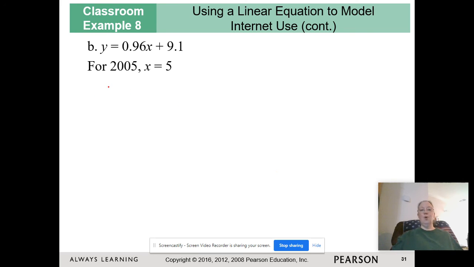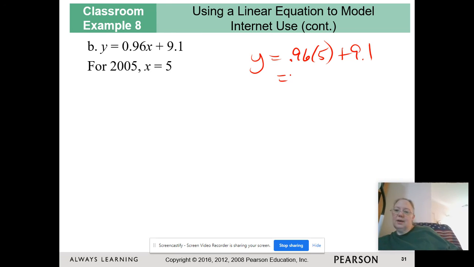Now, for this, we're going to use the actual equation, and then we're going to compare how close our approximation with the 14 hours is to the actual time spent using x equals 5. So y is equal to 0.9 times 5 plus 9.1, and we're going to grab our calculator. One of these days I'm going to actually remember to have that handy.